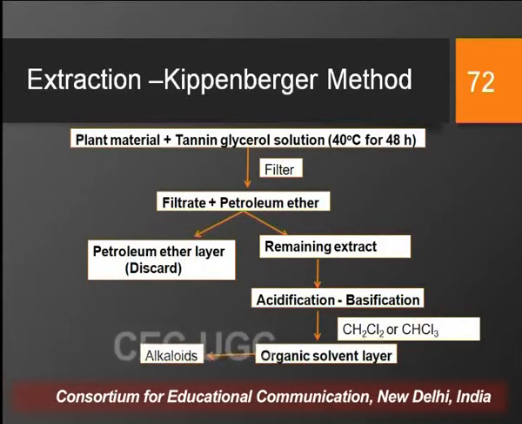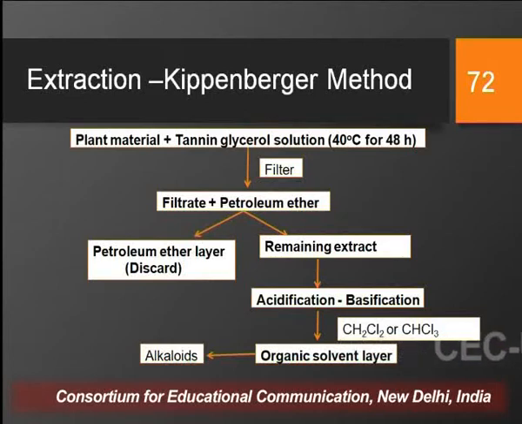Now, the usage of petroleum ether is largely to remove the pigments, coloring matter or fatty material from that extract, and once it is done, the petroleum ether layer is discarded and the remaining extract is acidified with a dilute acid, thereby converting all the alkaloids into the salt form.